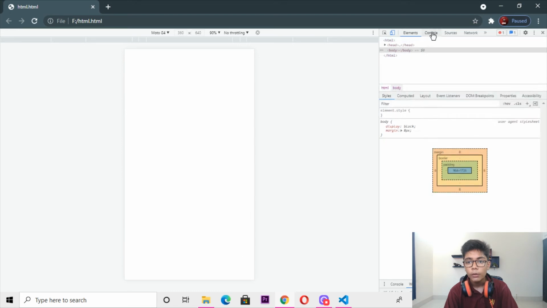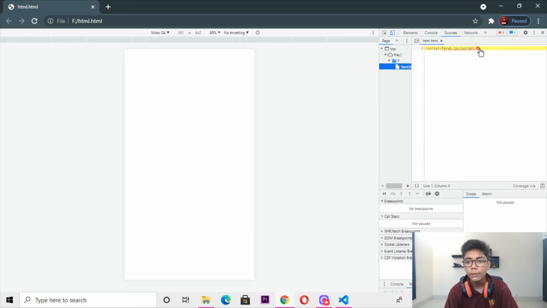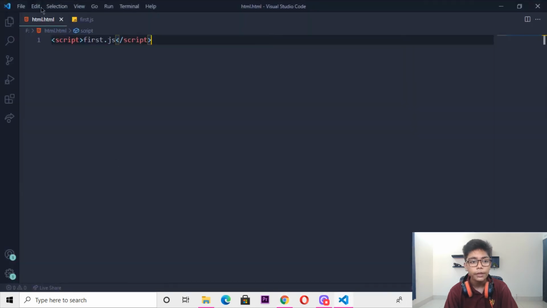Here if I move to console, then you can see your first HTML code is coming, but if I press, you can see nothing happens. There is an error saying it is not defined. So here I will be doing one thing now. I'll be opening my VS Code again. Here I'll be moving to my VS Code.